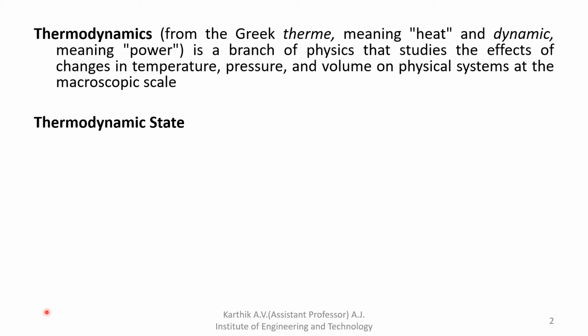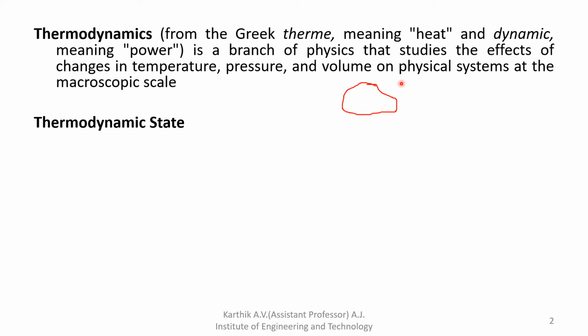I will show you. Consider this is one thermodynamic system. It may be of any shape. The mass and region inside is the thermodynamic system. The mass and energy outside the system is called the surroundings. So inside is the thermodynamic system, and outside the system is called the surroundings.